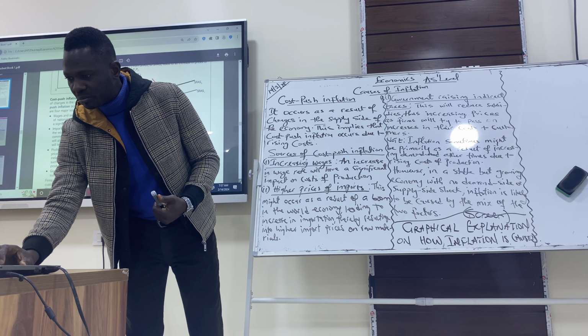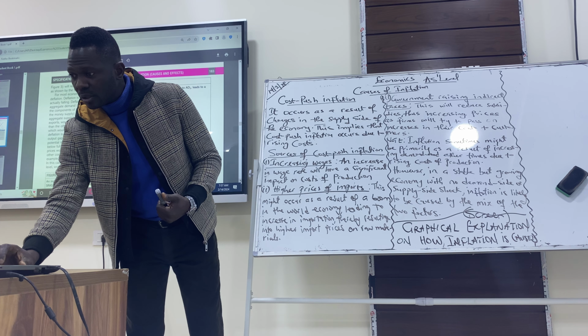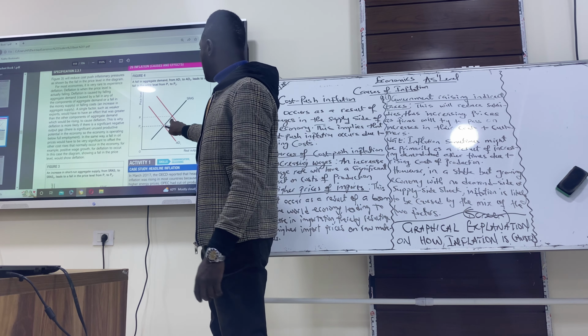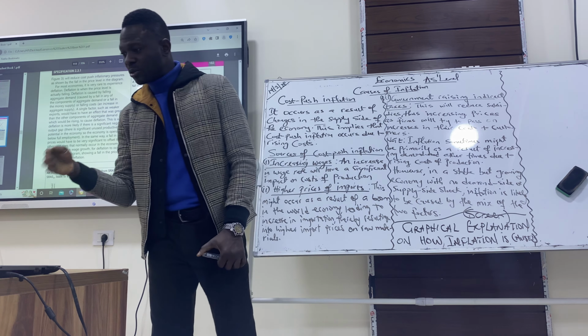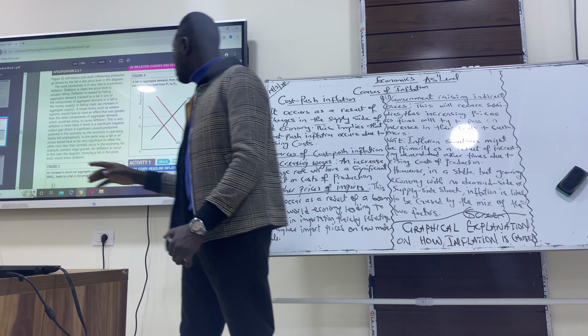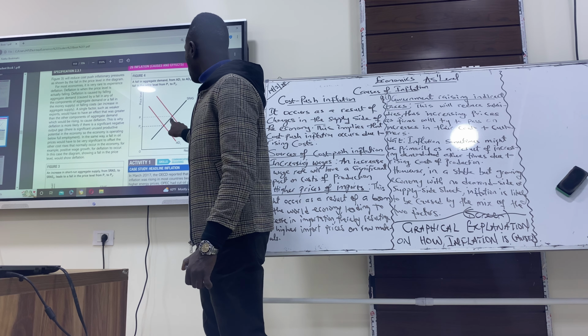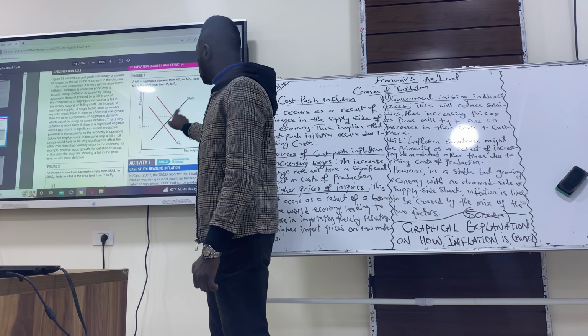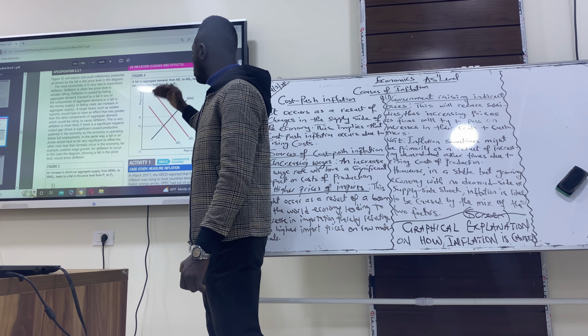And the second one is about a fall in aggregate demand. The first one is talking about short-run aggregate supply.